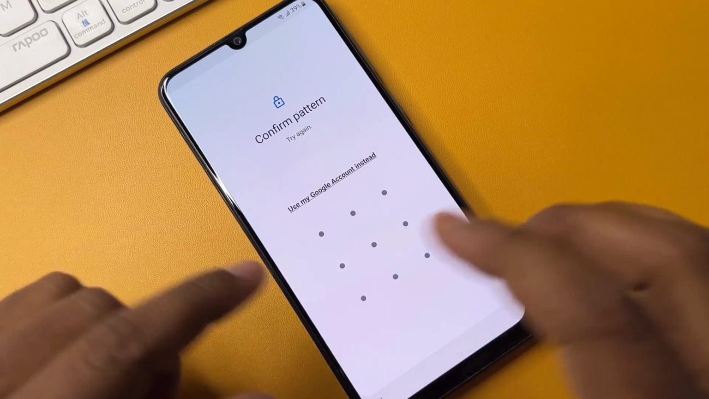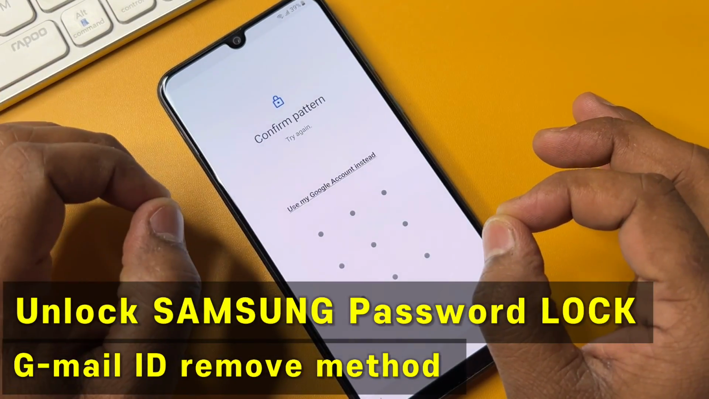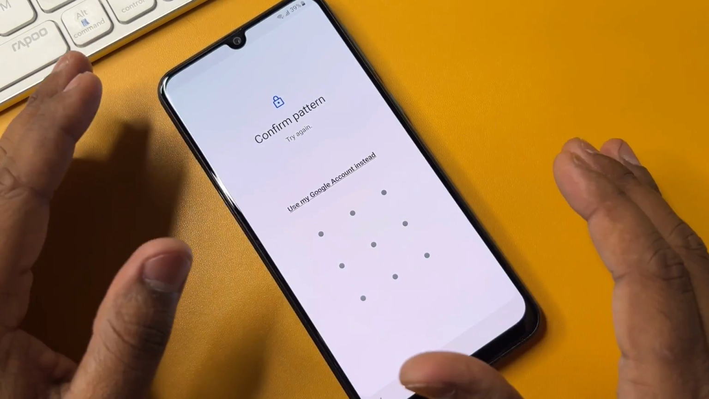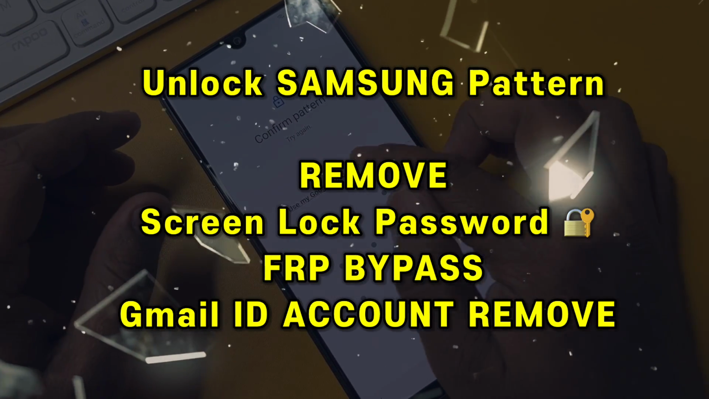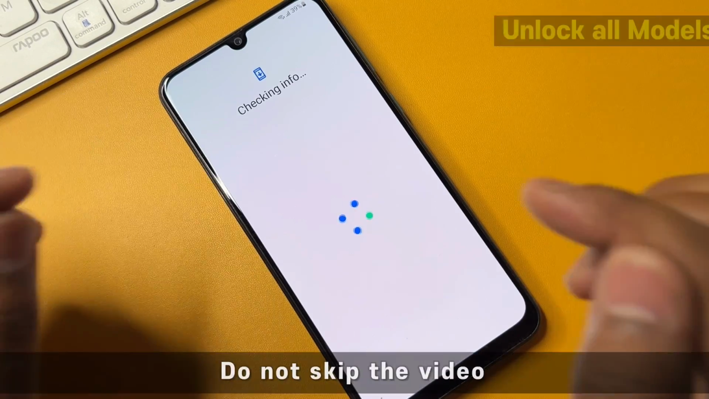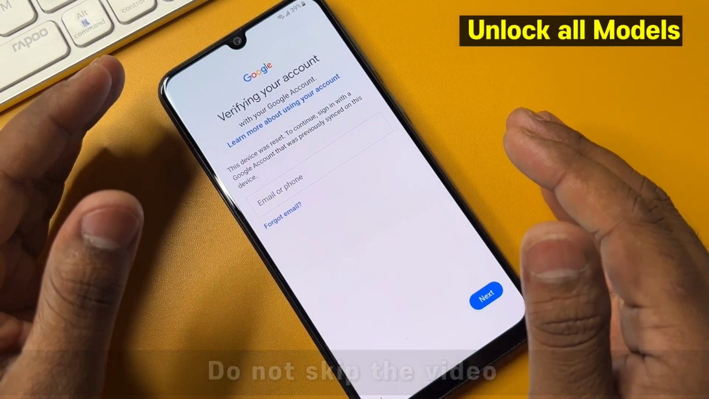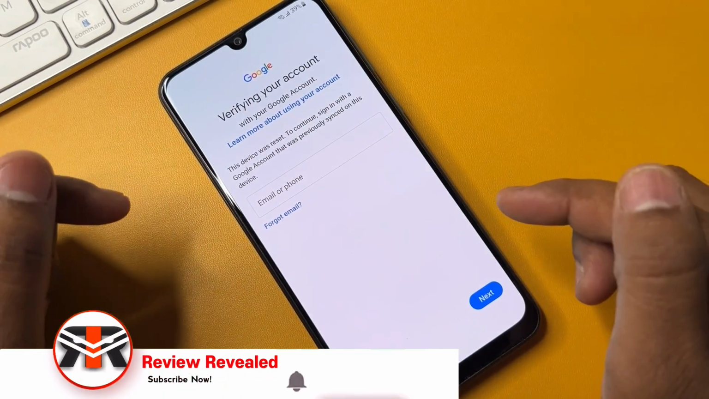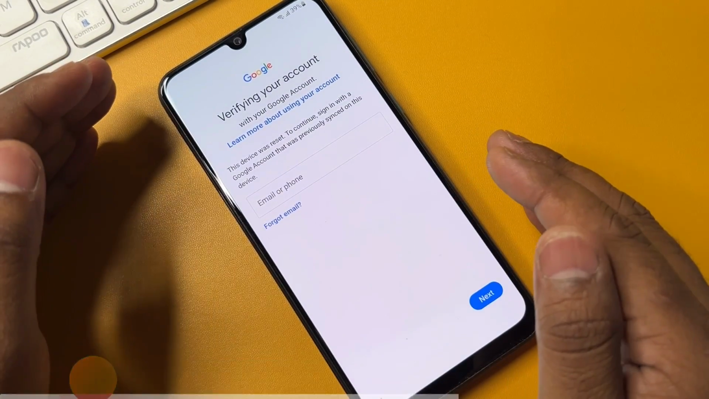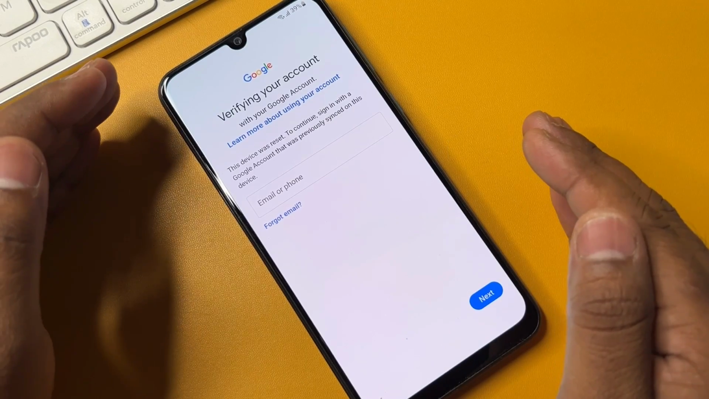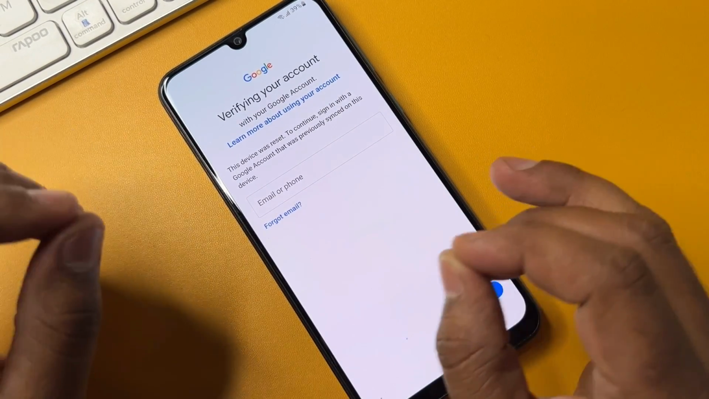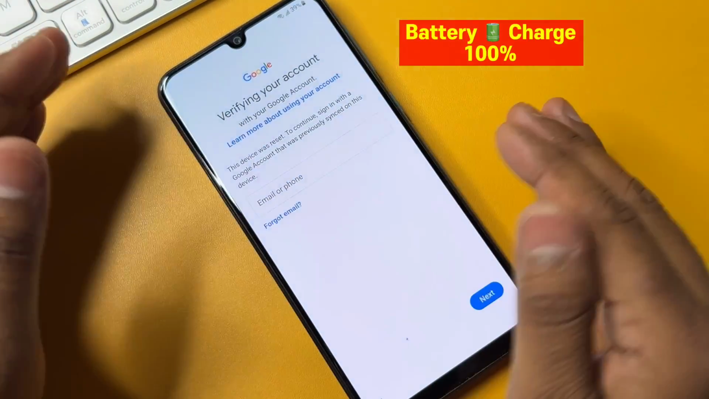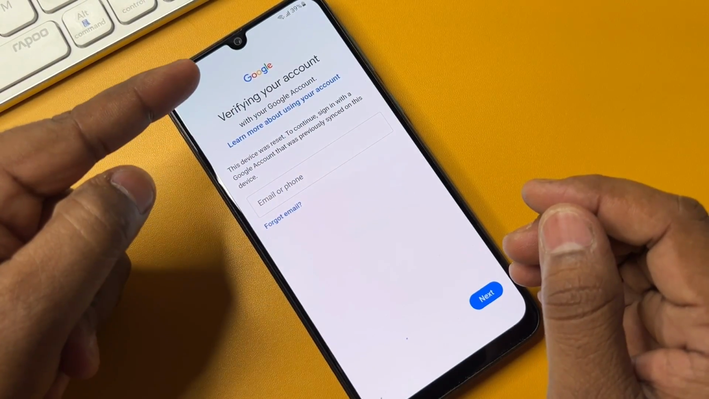So welcome back my friends, and in this video, if you have any Samsung model like A series, F series, M series, S series, and your Samsung model is FRP locked, meaning you can't remove your Gmail ID account detail from your Samsung model, in this video we will show you how you can easily remove your Gmail ID account credential from any Samsung model without any computer and without using any software tool. So let's start this video without any time wasting.